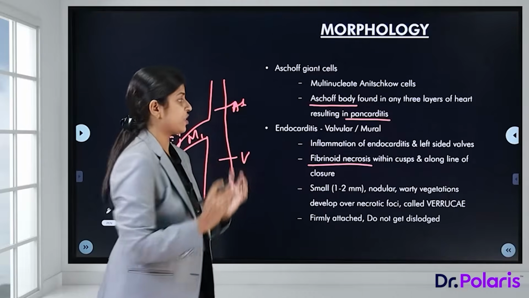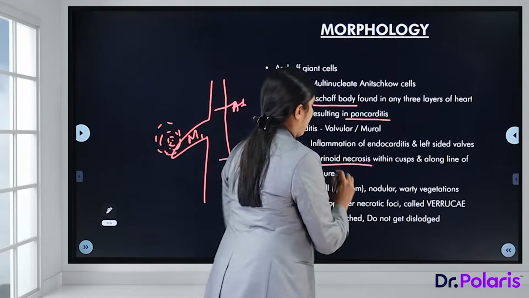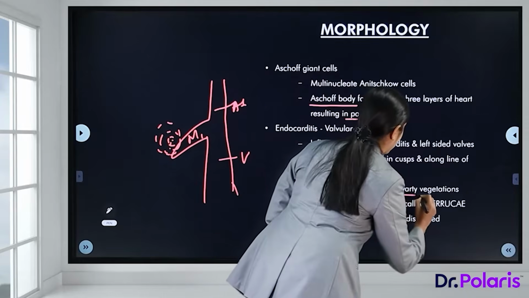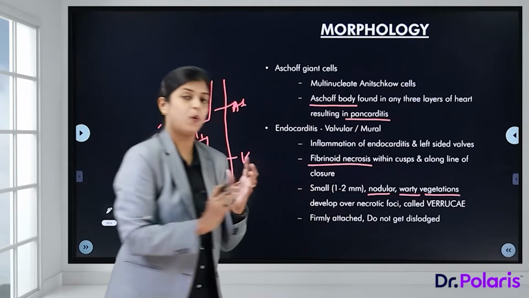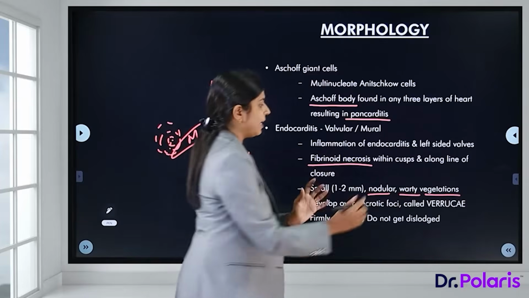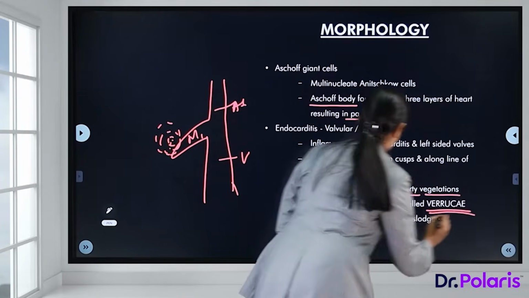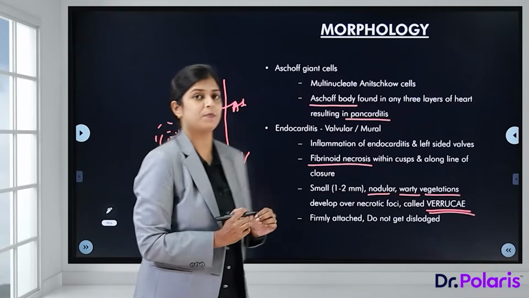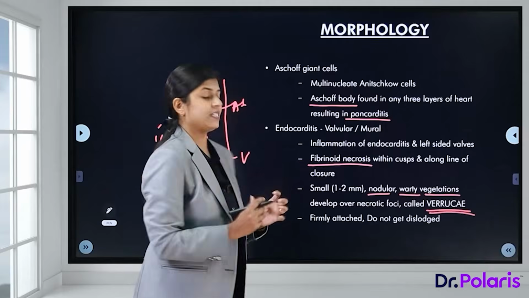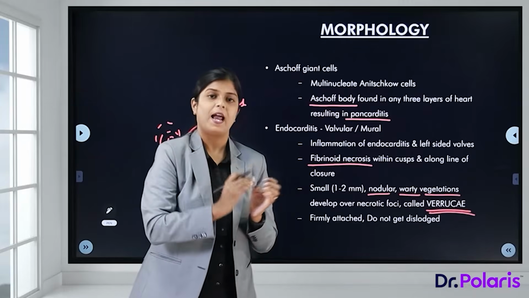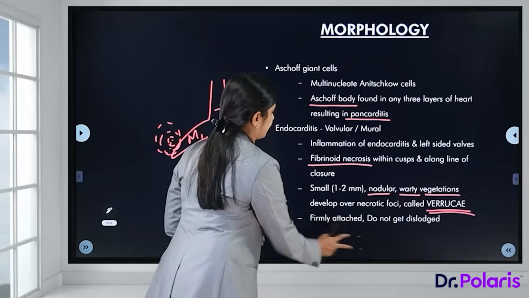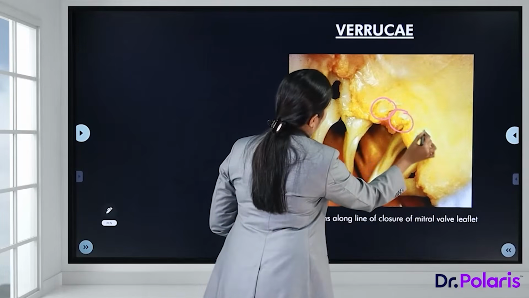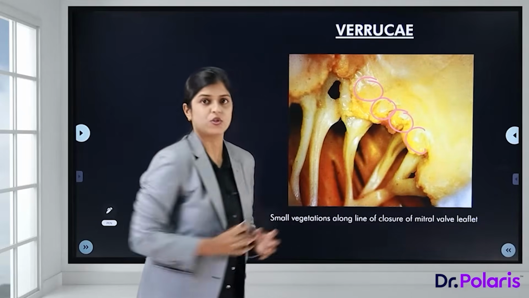This is a vegetation or verruca. These are small, 1 to 2 millimeters in diameter, nodular, warty vegetations which develop over necrotic foci, and that lesion is known as a verruca. One characteristic feature of the vegetations which develop in rheumatic heart disease is that they are firmly attached to the valve and do not get dislodged. As we see here, there are small vegetations along the line of closure of the valves.